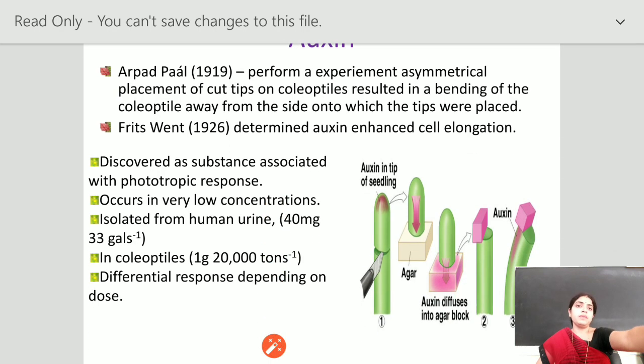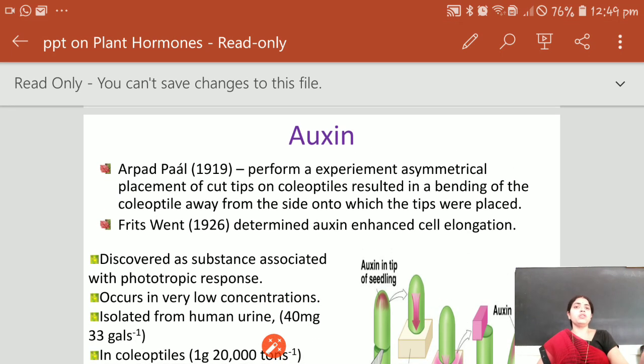Firstly, we discuss auxin in detail. This hormone was discovered in 1913 by Arpad Paal, who performed an experiment: asymmetrical placement of cut tips of coleoptile results in bending of the coleoptile away from the side onto which the tips are placed. Later on, Frits Went in 1926 determined that auxin enhanced cell elongation.